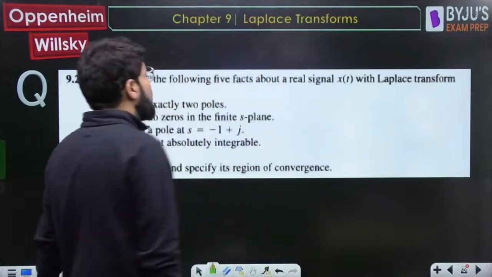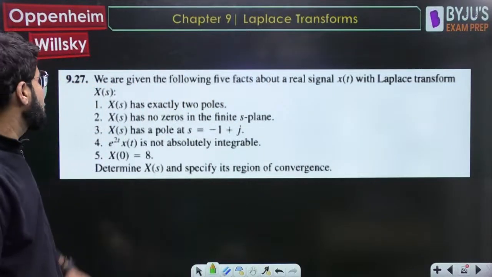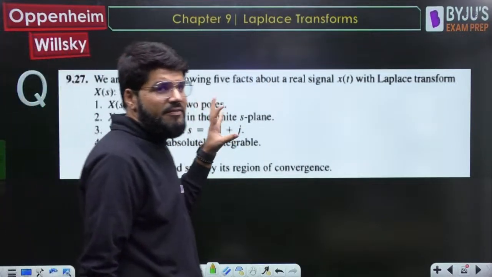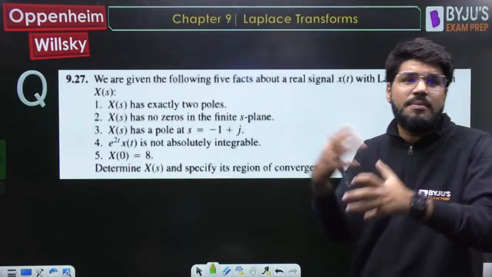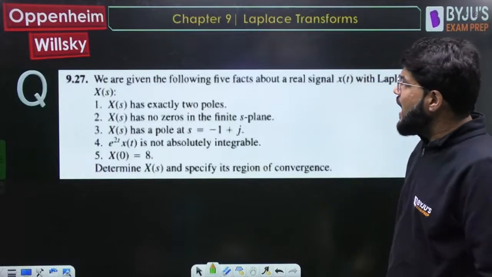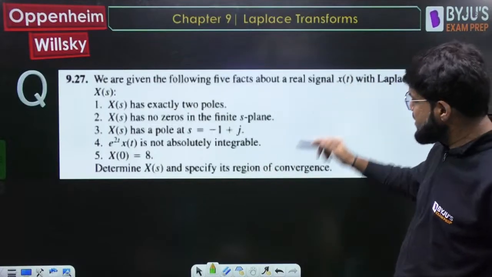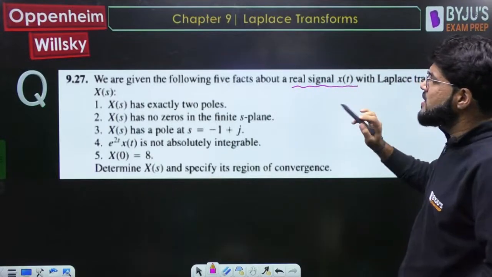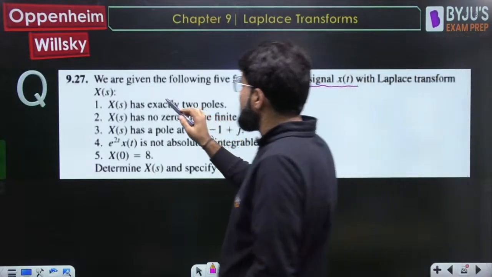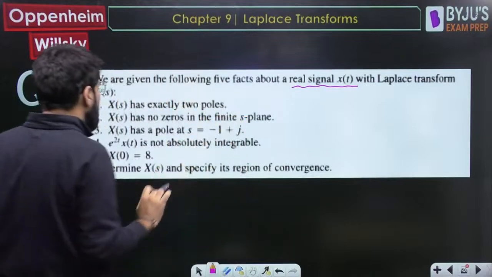Now we have the next question. We are given the following 5 facts about the real signal x(t) with Laplace transform X(s). Again, very relevant to GATE exam type questions. Some facts about a signal are given, and we need to determine what the signal could be. The signal is real, the Laplace transform is X(s), and it has exactly 2 poles.